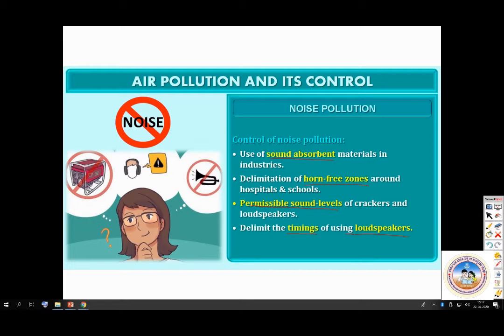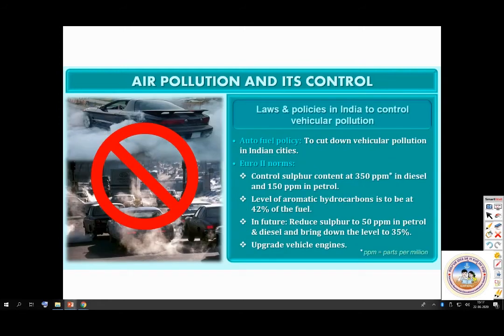Then time limit for using loudspeakers. This is very important. Then laws and policies in India to control vehicular pollution. Laws and policies in India to control vehicular pollution. So what are those? Auto fuel policy to cut down vehicular pollution of Indian cities.